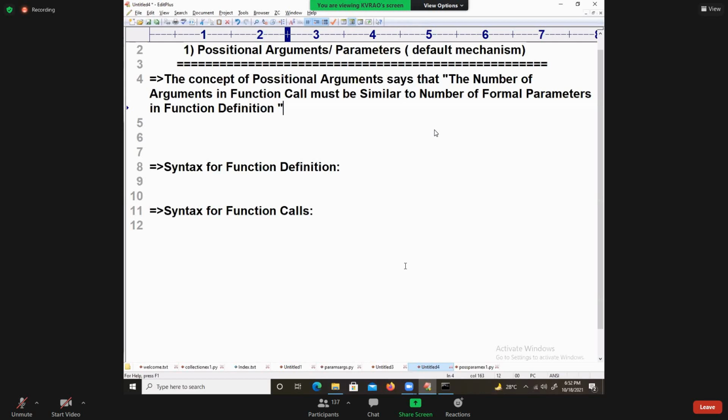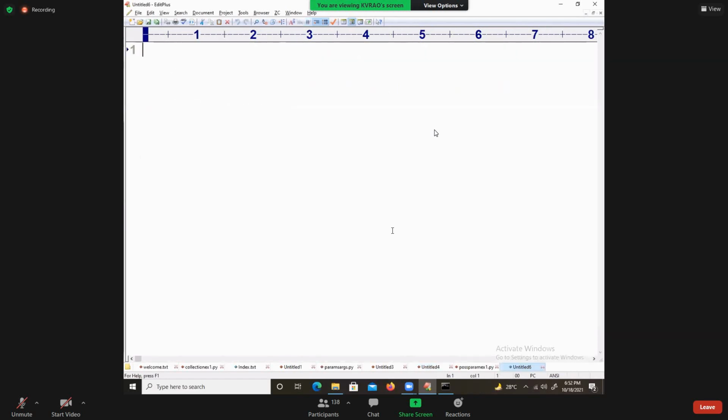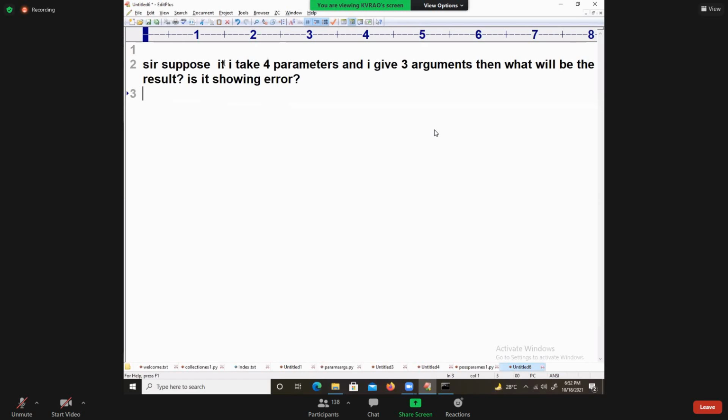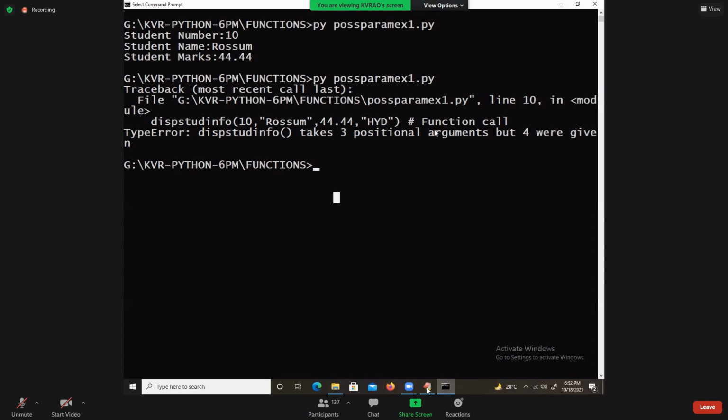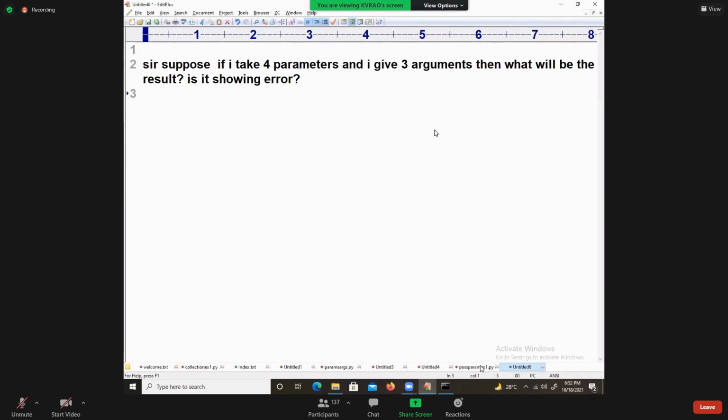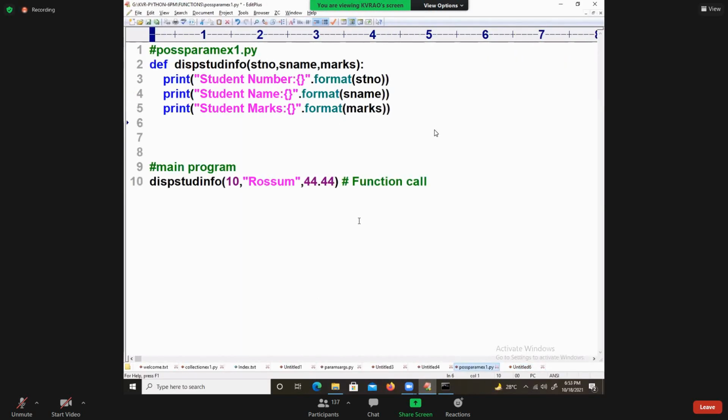Abhijit Das, I already showed you the error. You are asking, if we take 4 parameters and give 3 arguments, what will happen? Is it showing an error? Yes. I showed you the reverse already. Here I took HYD, and it is taking 3 only.